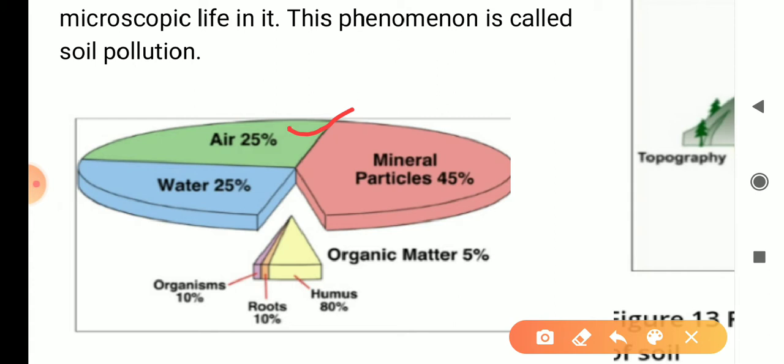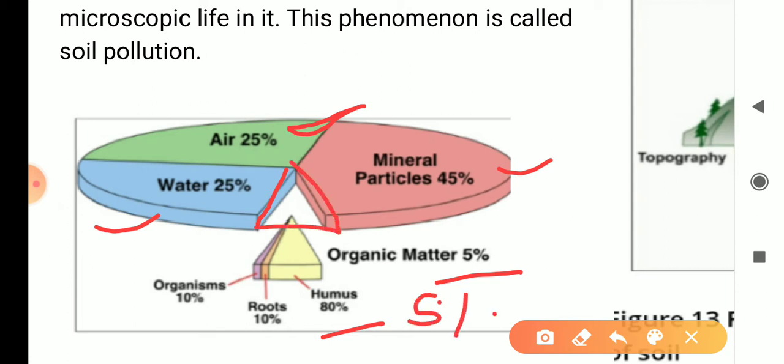So it must contain around 25% of air, minerals 45%, and water 25%, and all the rest of the materials, such as organic material and humus, make up the remaining part, which is 5%. So this is the structure of soil.